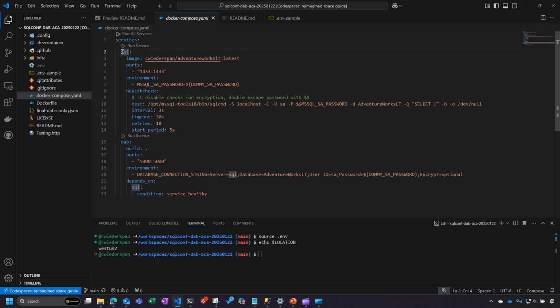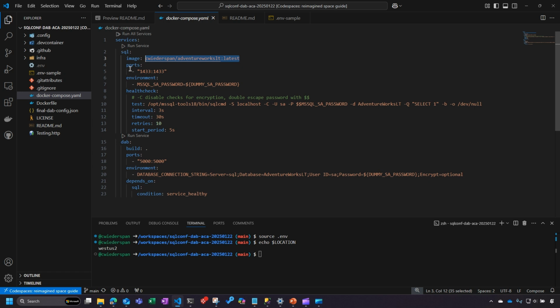You can check out another repo that I've got that shows where I build that image and how I restore the database. It's going to restore the AdventureWorksLT database. That is a sample database that you can get online. You can download or restore it into SQL Server. It's just a jumping off point for us for illustrative purposes. But it's nice. It works with DAB fairly straightforwardly.